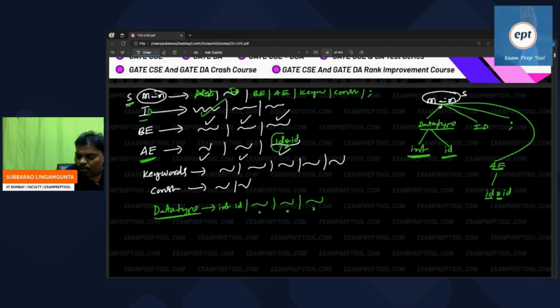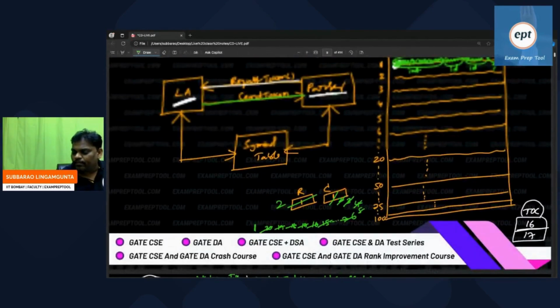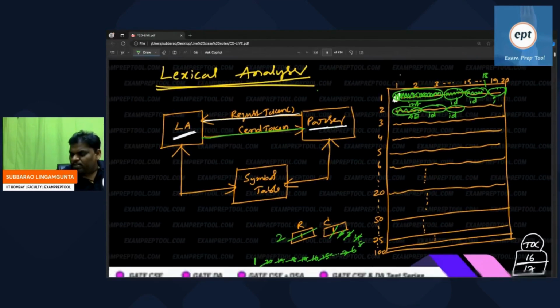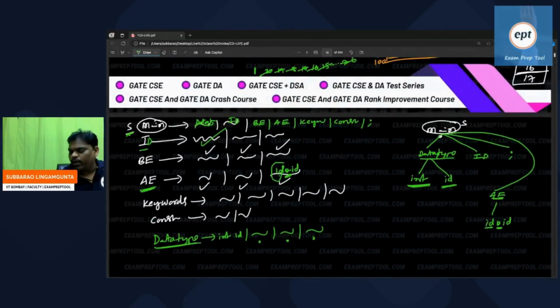According to the grammar rule, the next one should be the star operator. But the lexical analyzer is saying that the next token is ID. As per the rules, after ID, star is required. So the parser is expecting star, but the lexical analyzer is giving ID. There is a mismatch going on. It will give an error message, syntax error.